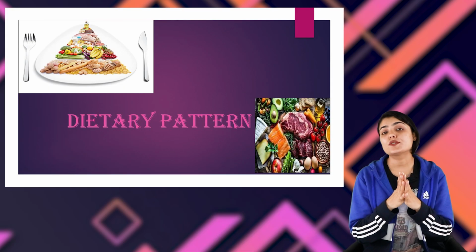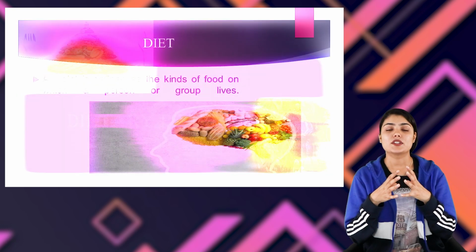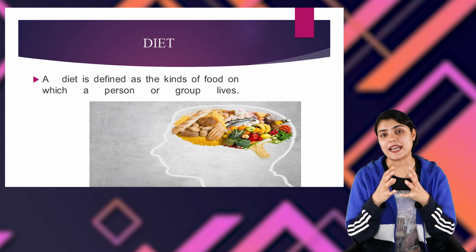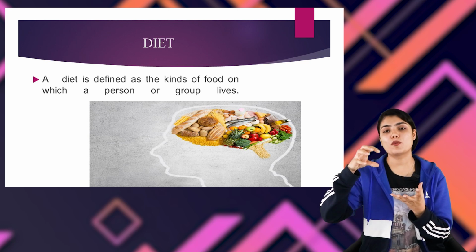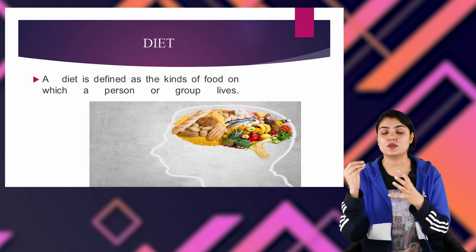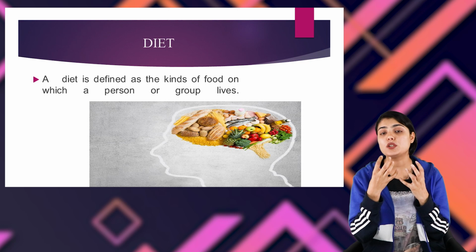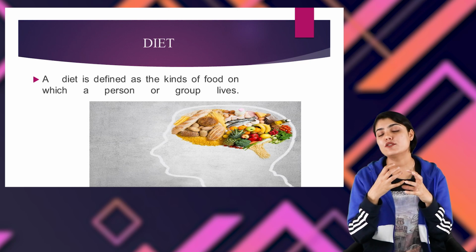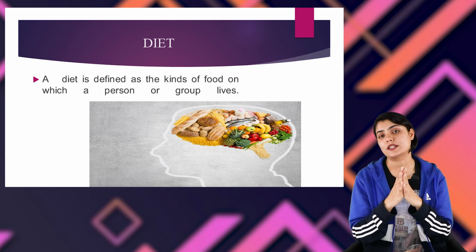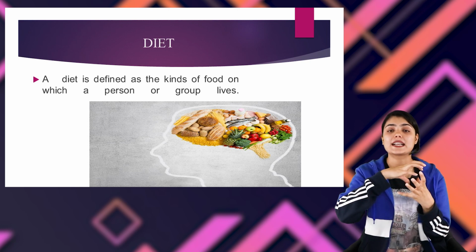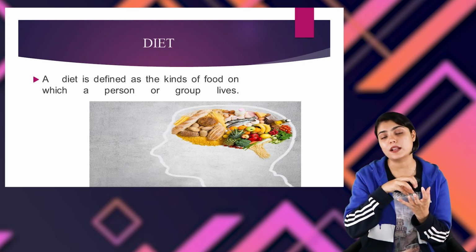Let us now move on to today's topic, which is dietary pattern and diet. So let us first see what is a diet. A diet is a type of food the person or a group of people consume in order to live. We as human beings, to work, for us to have energy, we need to consume food. So the kind of food that we consume, which gives us energy to work, is considered as diet. So a diet is a kind of food that a person or a group of people consumes.